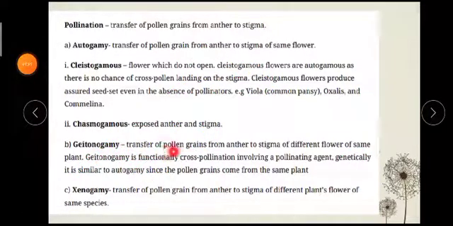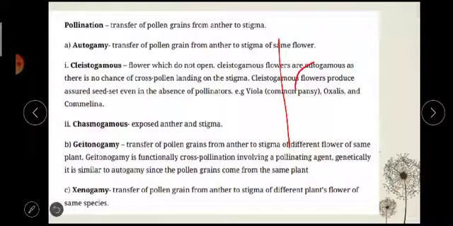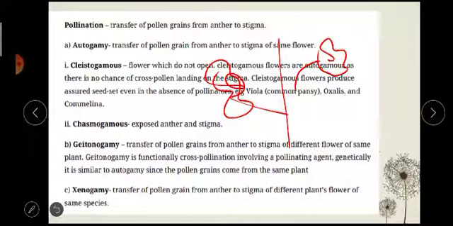So students, transfer of pollen grains from anther to stigma of a different flower but in the same plant is geitonogamy. Geitonogamy is functionally cross pollination, and it needs an agent. Why? That particular flower, although in the same plant, this is a flower and this is another flower, but the flower cannot come and give its pollen grain to this flower. So somebody must be there who is going to carry this, so they need pollinators.